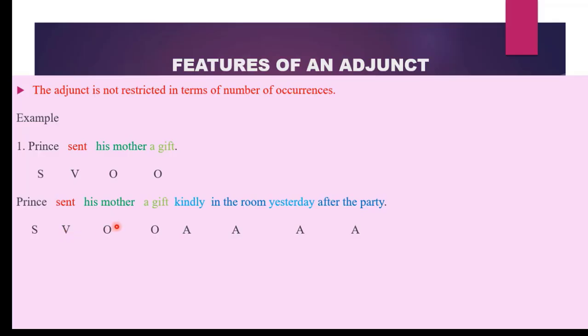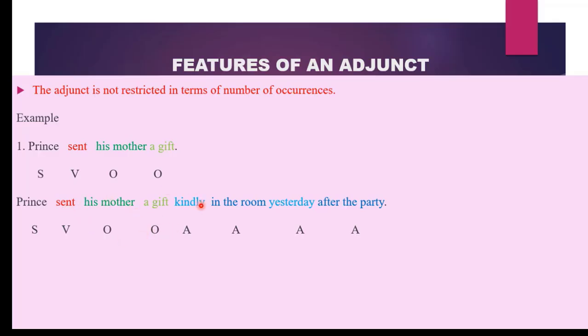Prince sent his mother a gift kindly in the room yesterday after the party. Can you count the number of adjuncts that we have? We have 1, 2, 3, 4. So the adjunct is not restricted in terms of number of occurrences. It can appear as many times as we want in the sentence. Prince is the performer, our subject. We have our verb, which is sent. We have his mother, the indirect object. We have a gift, the direct object, which directly receives the action sent.